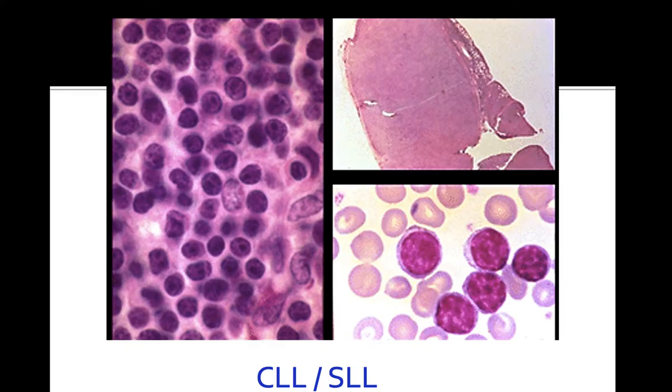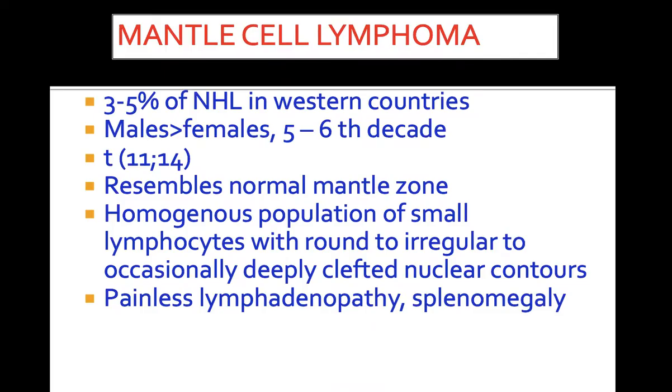This is a microscopic picture showing chronic lymphocytic leukemia. The next variant is mantle cell lymphoma. They comprise about 3 to 5% of non-Hodgkin's lymphoma in Western countries. They show male predominance, affecting the 5th to 6th decades of life. The predominant translocation seen in mantle cell lymphoma is translocation 11;14.